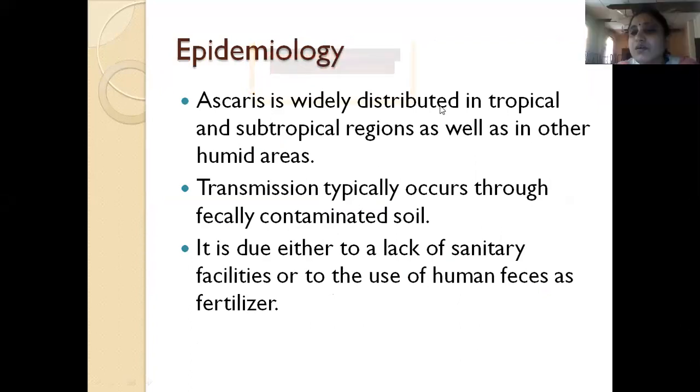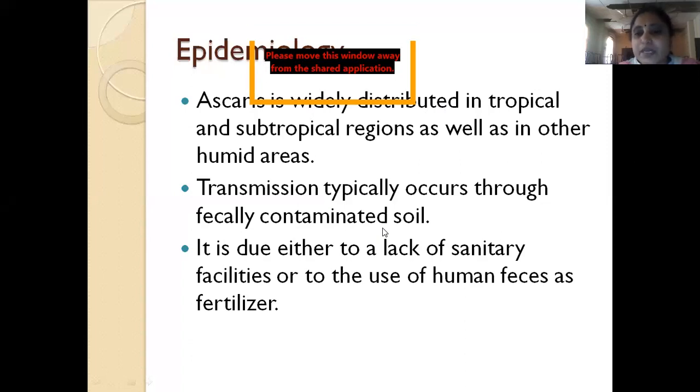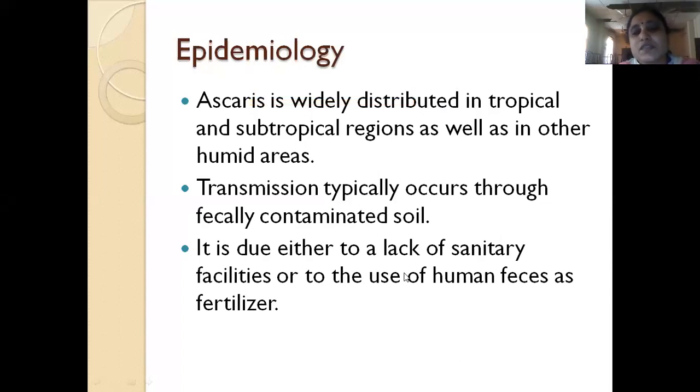It is widely distributed in all the tropical and subtropical regions, and it is seen mostly in humid areas. Transmission usually occurs through fecally contaminated soil. This is because of either lack of sanitary facilities or because in many places they use human feces as fertilizer. Because of this, even the vegetables get infected and we can acquire the disease like that.